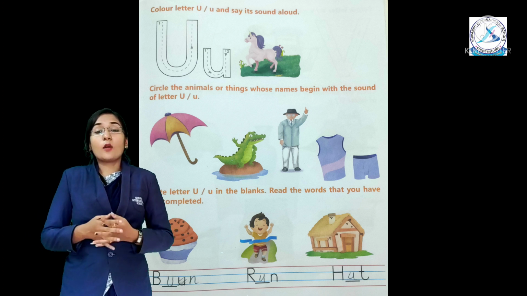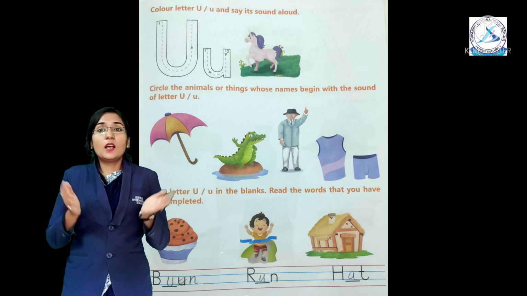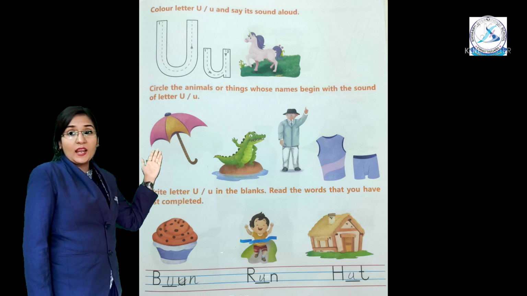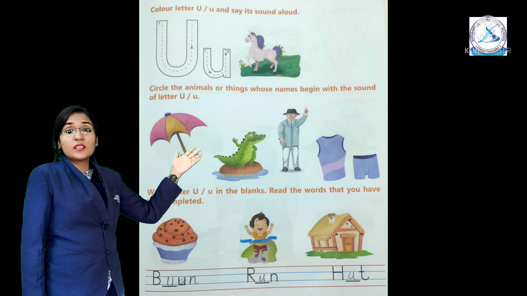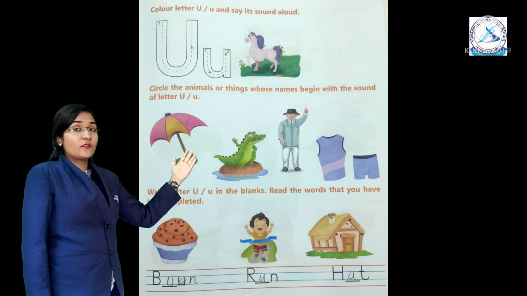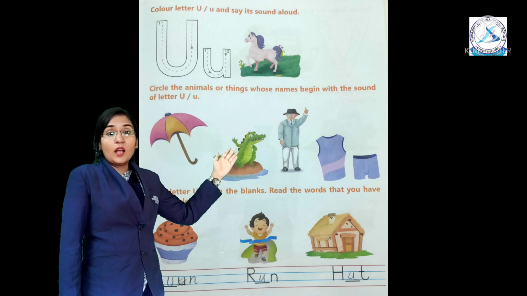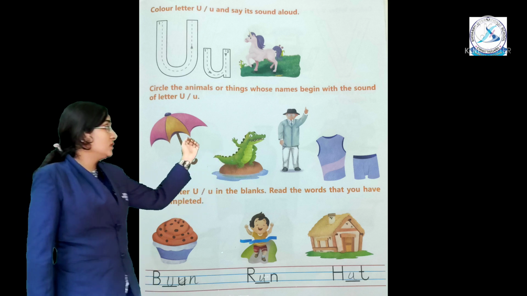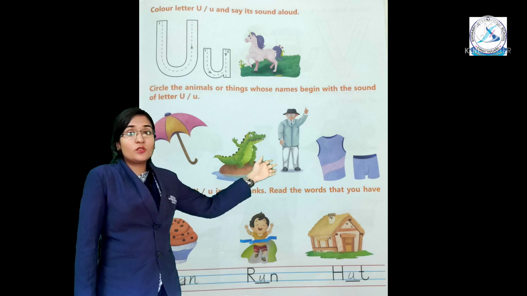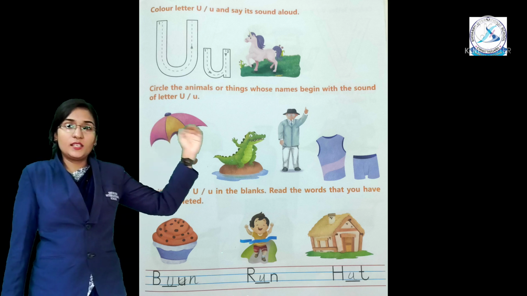The sound of letter U is A. See, umbrella. Then this is alligator. It starts with the letter A. Then uncle. Then undergarments, right? It also starts with letter U. Circle umbrella, uncle and undergarments.